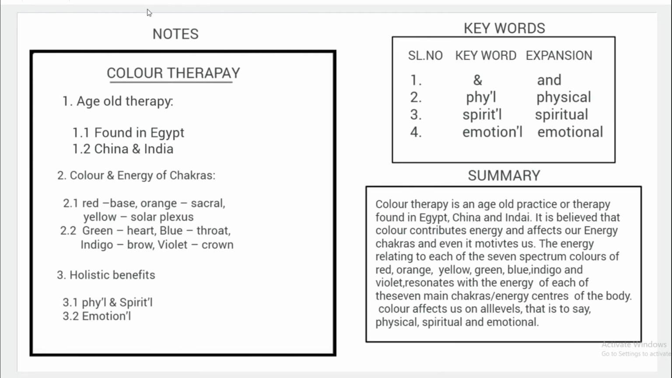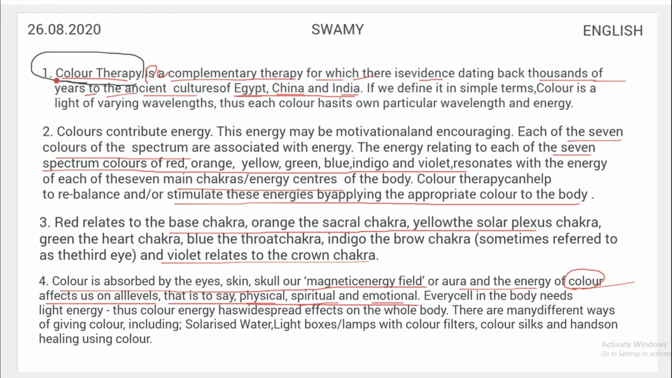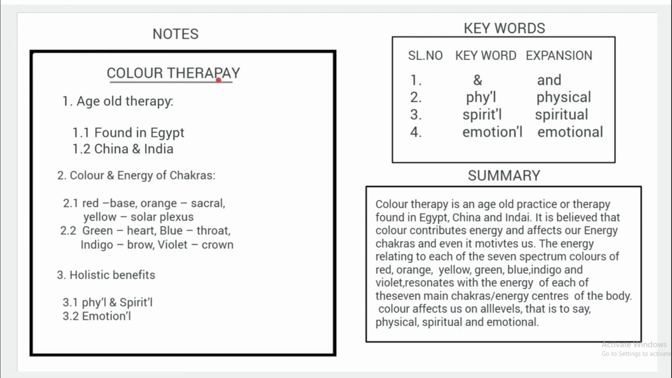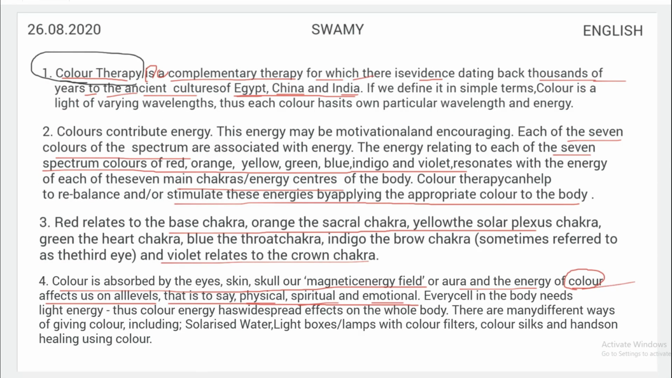Now here you can see I have already prepared notes using the given passage. As I told you, I have selected color therapy for the title of the given passage. I have written color therapy as the title, and I have even underlined it, because whenever you write a heading or title, it must be underlined. Now I have selected already 3 important sentences.